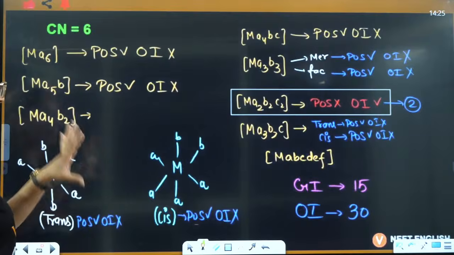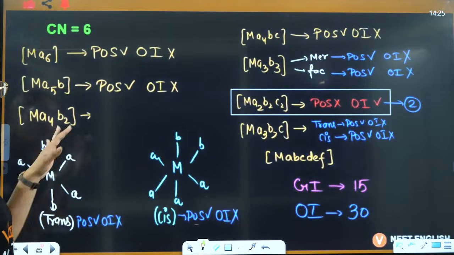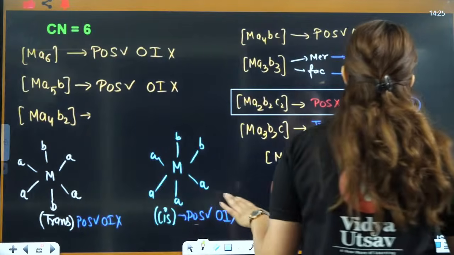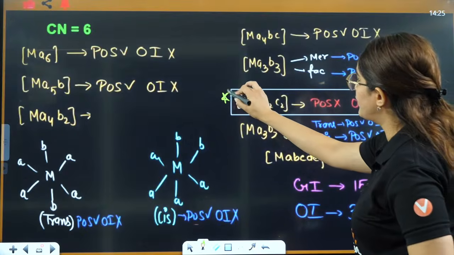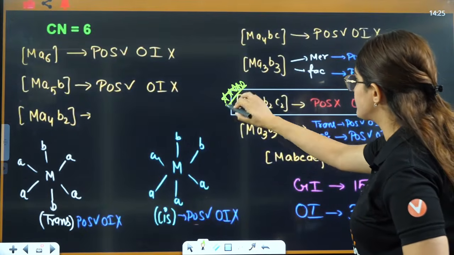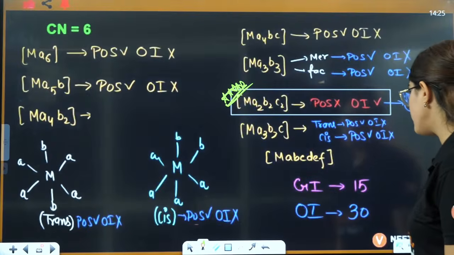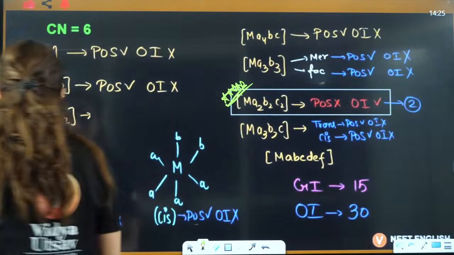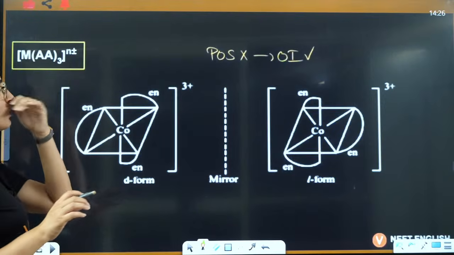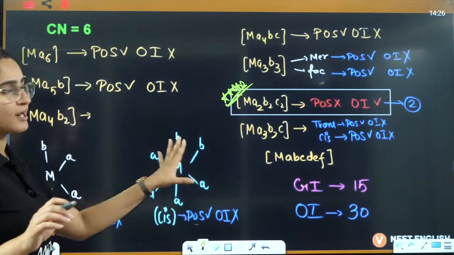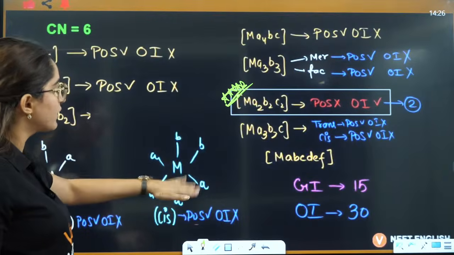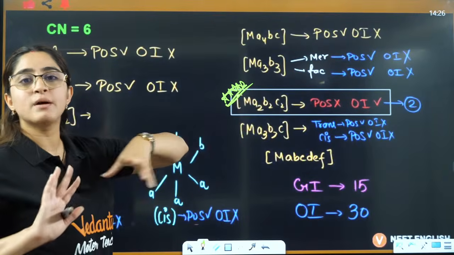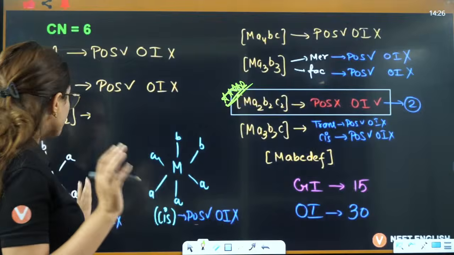In coordination number 6, you will see optical isomerism is shown by MA2B2C2. Okay? Then it is shown by MABCDEF, right? You can just go through this. So I'll just tell you now, these are the general things that I told you that which will show. This is fully I have written, but you just remember which will show. Now I'll give you some examples here.